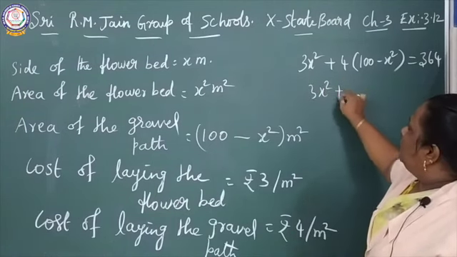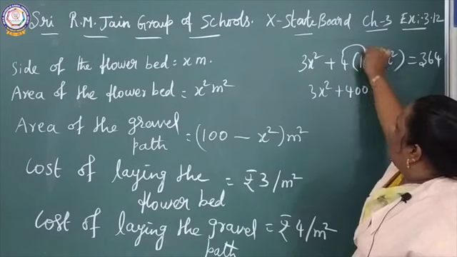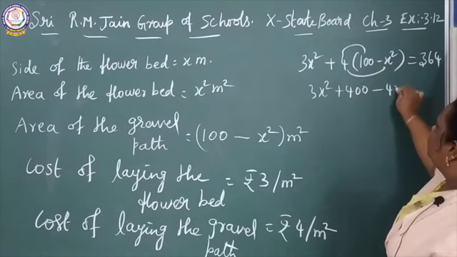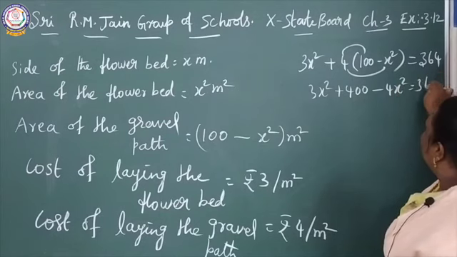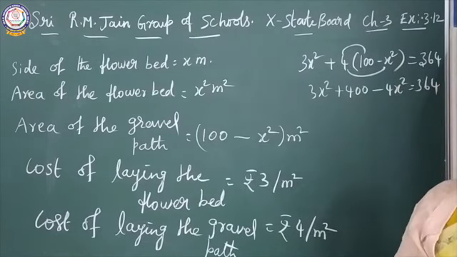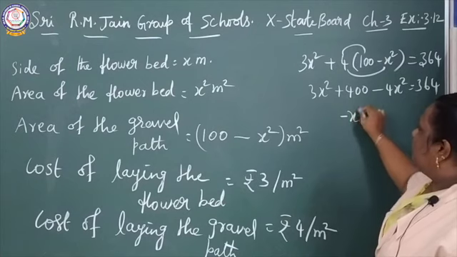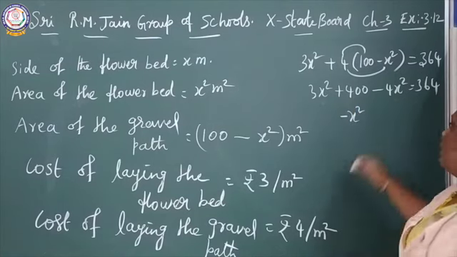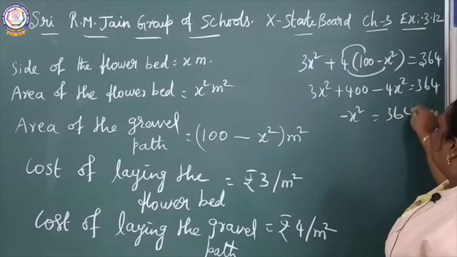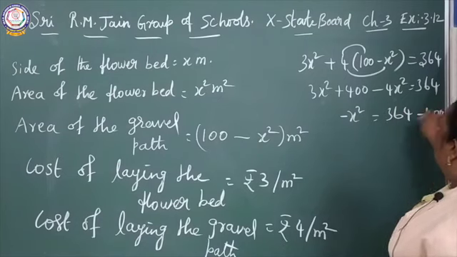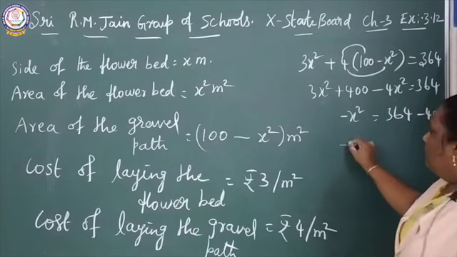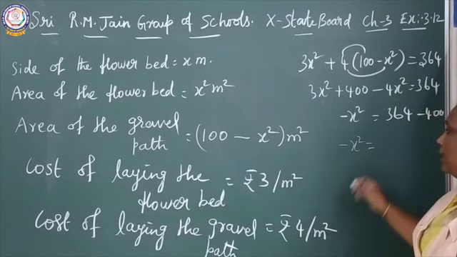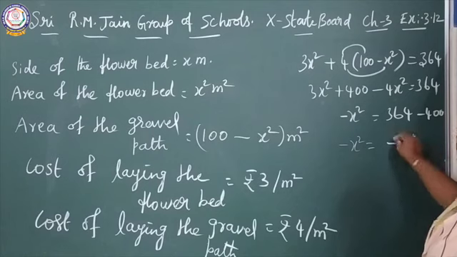3x square plus 400, you can multiply inside, 400 minus 4x square equals 364. 3x square minus 4x square is nothing but minus x square, equal to 364 minus 400, so minus x square equals minus 36.